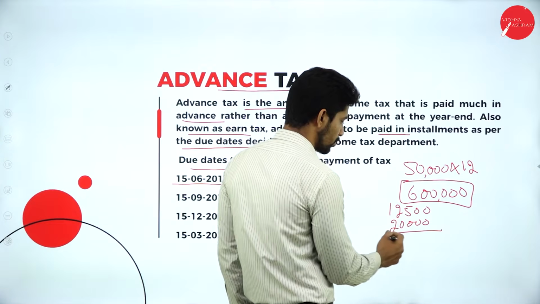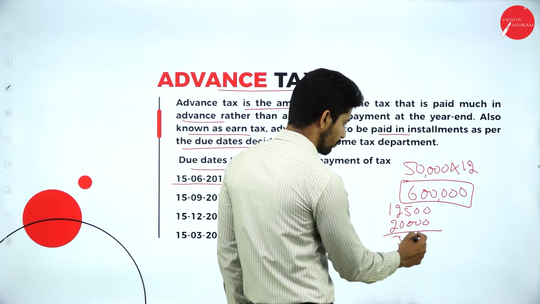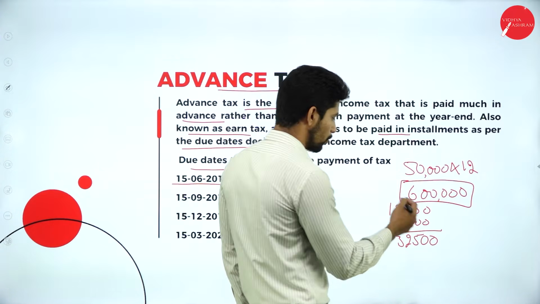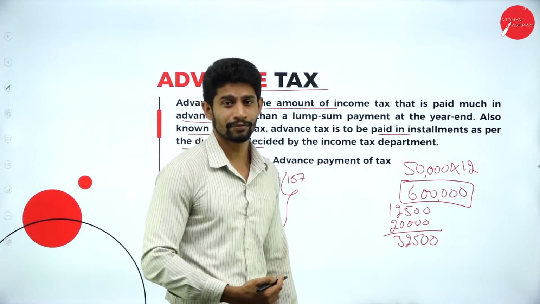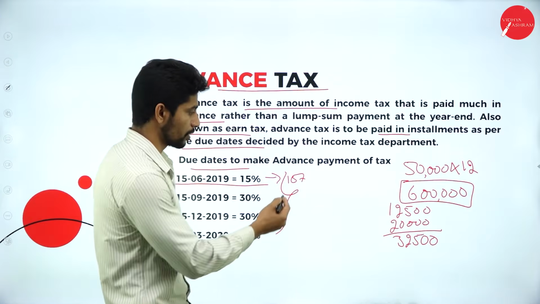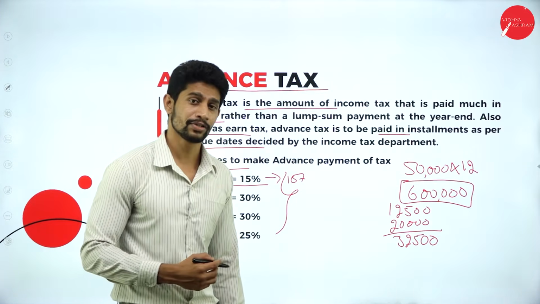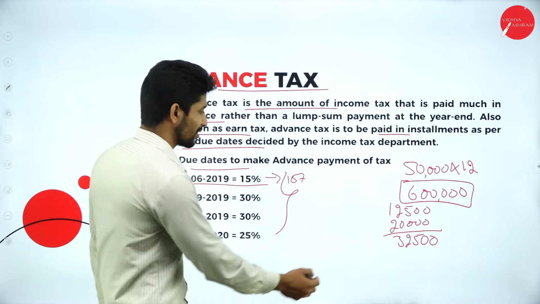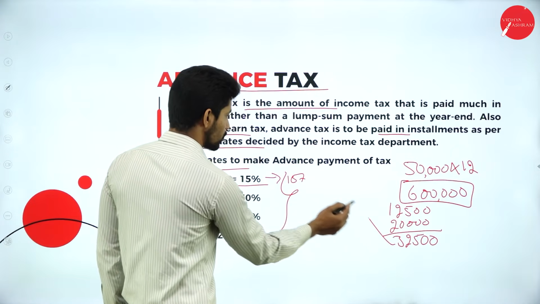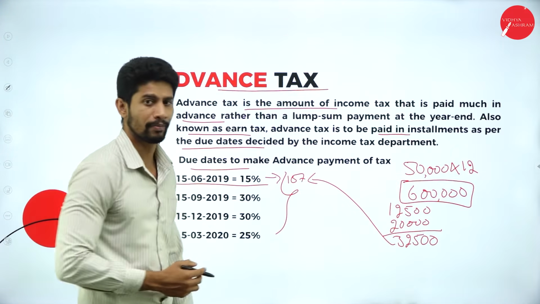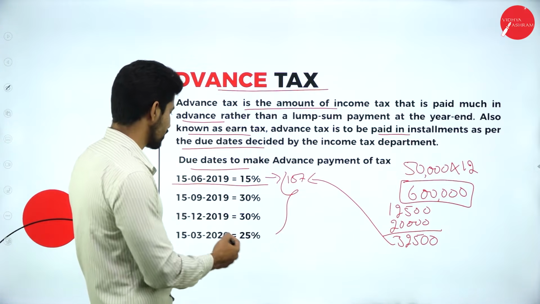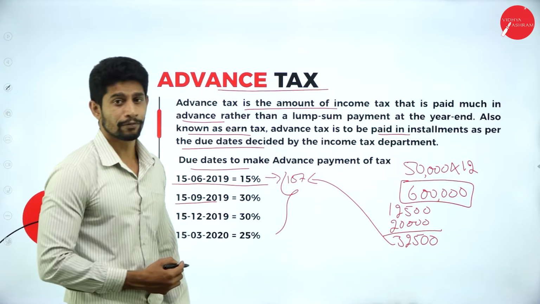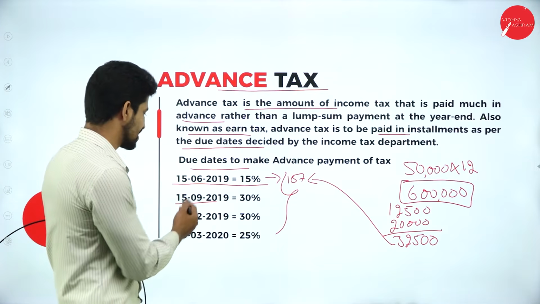So totally how much? 32,500. Okay, so how much tax are you supposed to pay now? You are supposed to pay 32,500 rupees of tax, that is the approximate tax. On that you are supposed to compute 4% health and education cess also. In this 32,500, in the first installment, you are supposed to pay 15% of that amount. Next, the second installment is on 15th of every September.